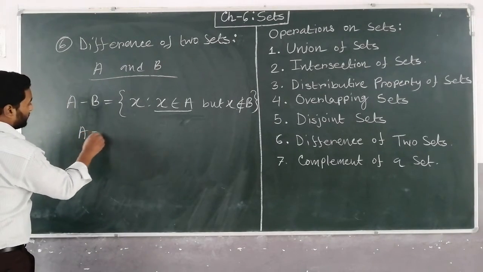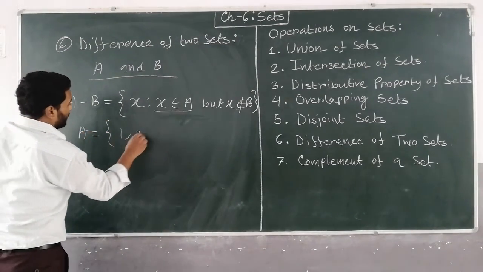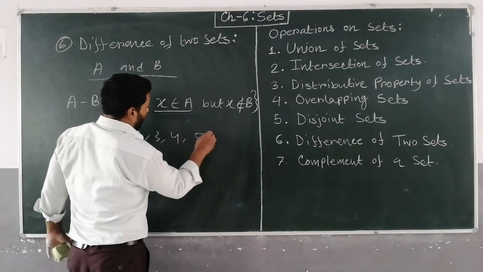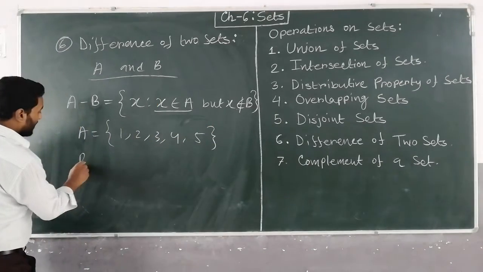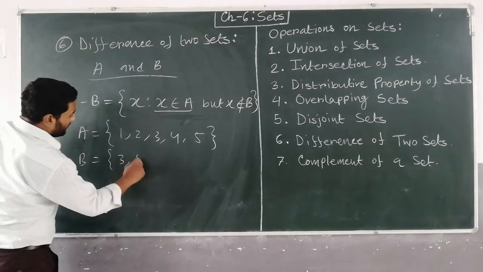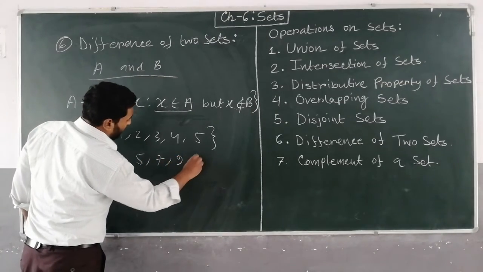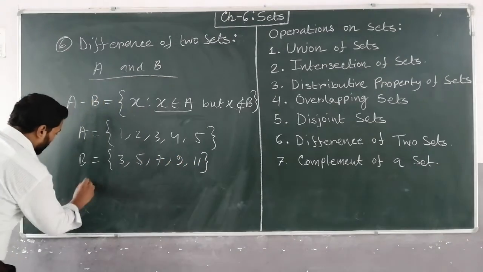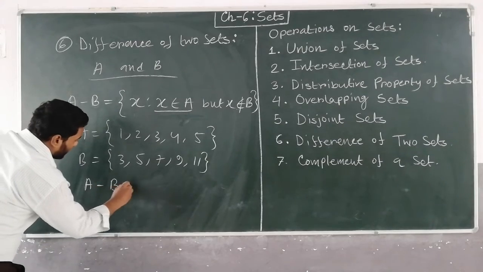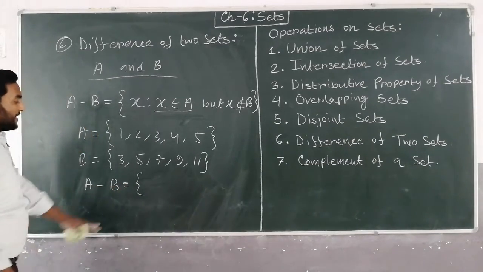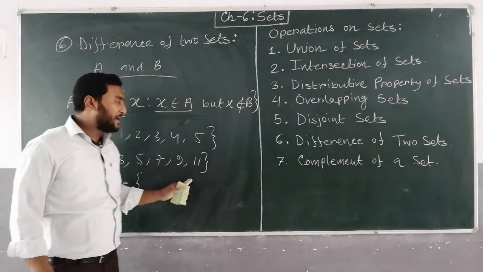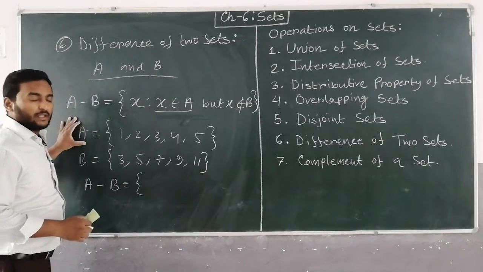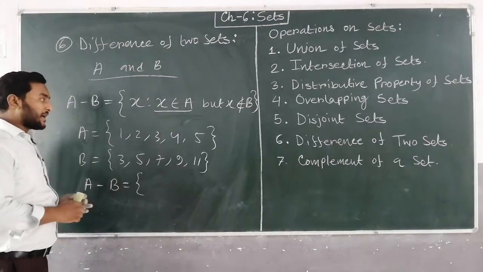Suppose A equals 1, 2, 3, 4, 5 and B equals 3, 5, 7, 9, 11. So A minus B will be that set where the element will belong to A only, not to B, meaning not the common part.